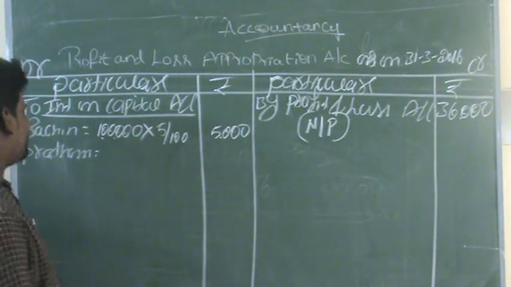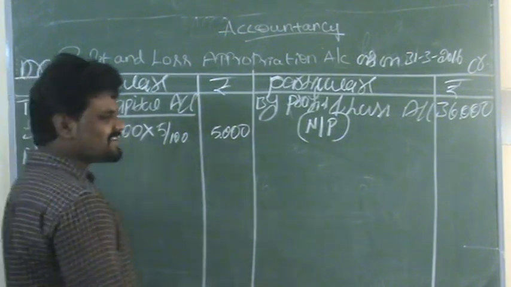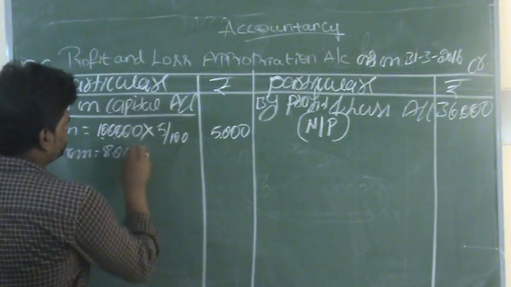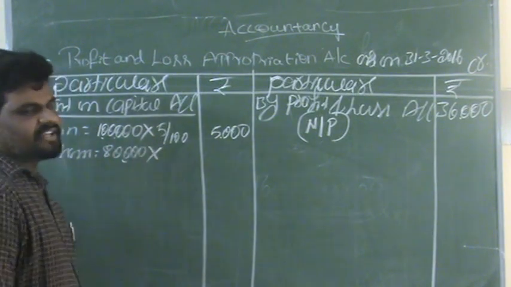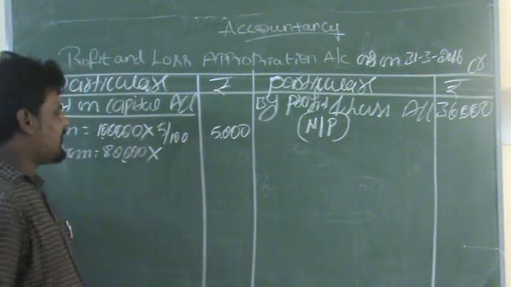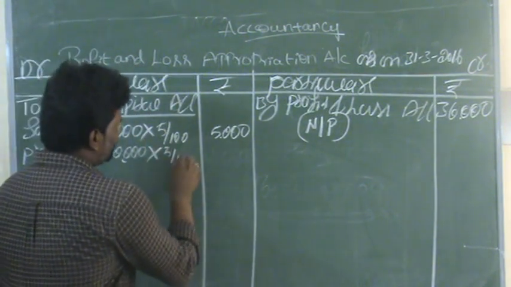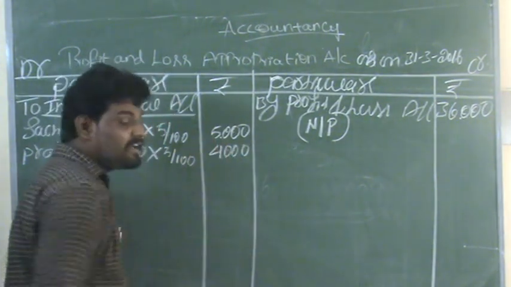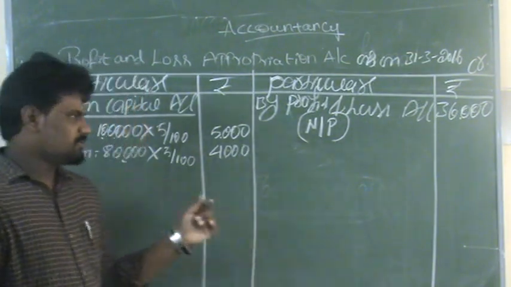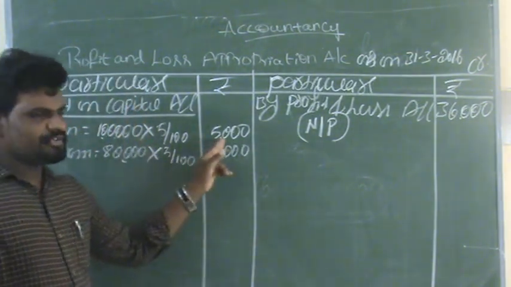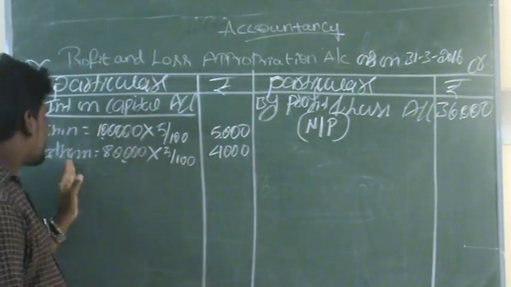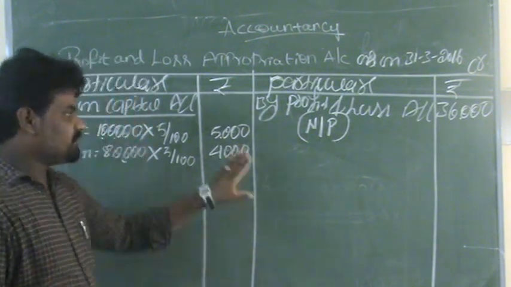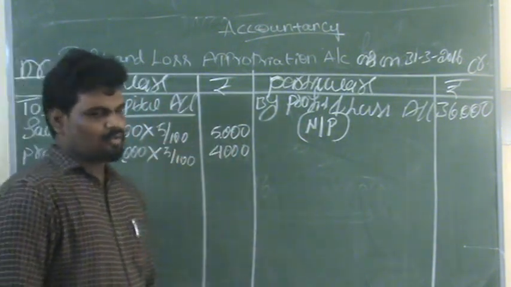The next partner is Pratham. Pratham's invested capital is rupees 80,000. 80,000 into the rate of interest 5%, that is 5 by 100, gives us 4,000 rupees. This is the interest on capital. So Sachin gets 5,000 rupees interest on capital, and Pratham gets 4,000 rupees interest on capital. This is the first adjustment in the question.